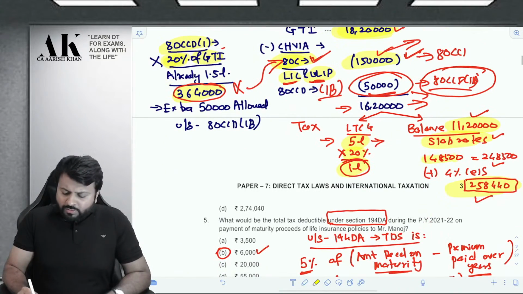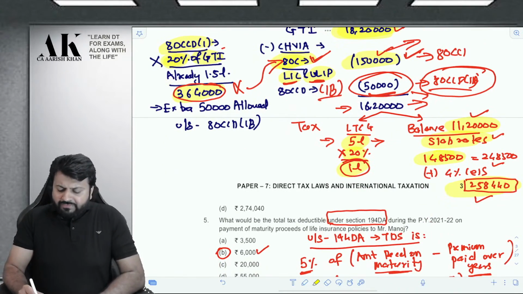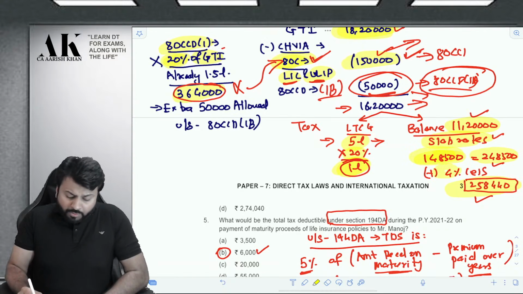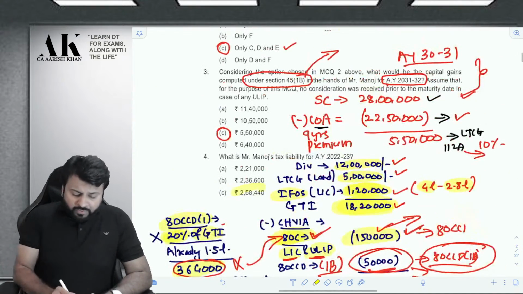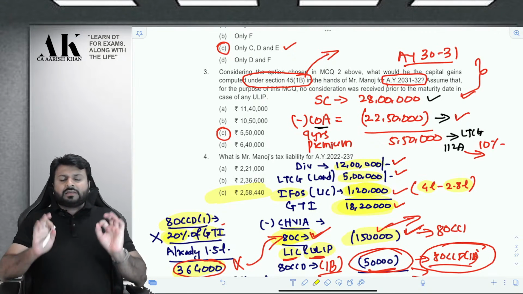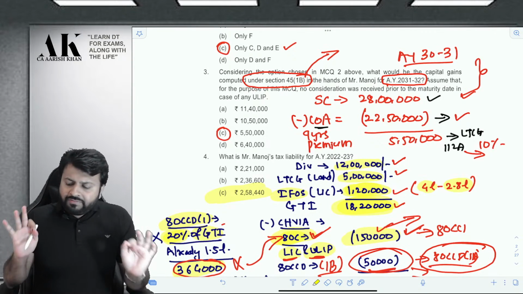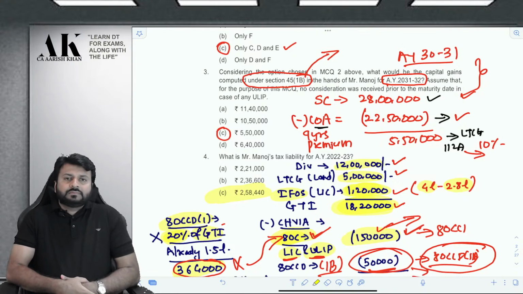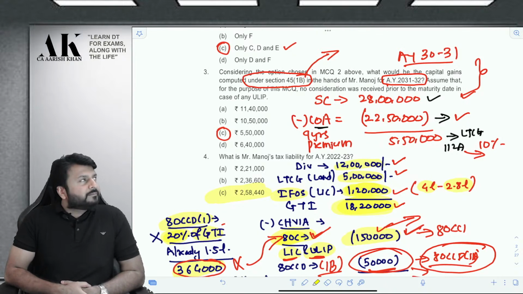So the tax over here comes to slab rates 1,48,500. Therefore, 1 lakh plus 1,48,500 comes to 2,48,500. You apply 4% cess on that, and you will get the answer as 2,58,440. And this is the answer for this particular question. Please reply. Is it clear to every one of you? Please reply.